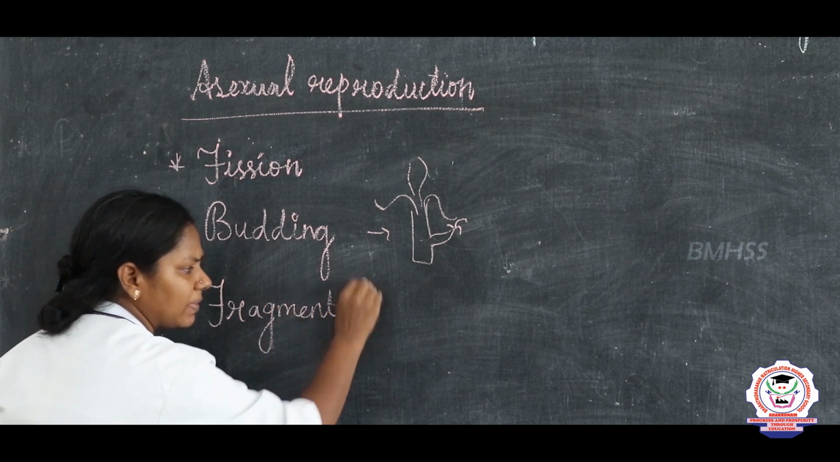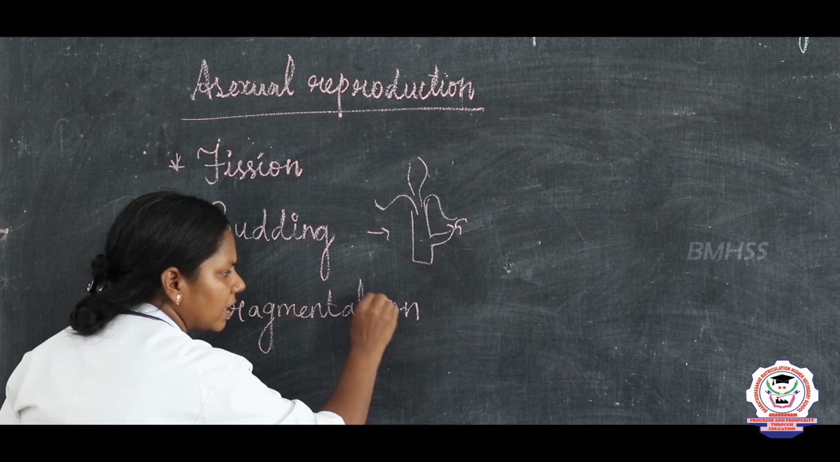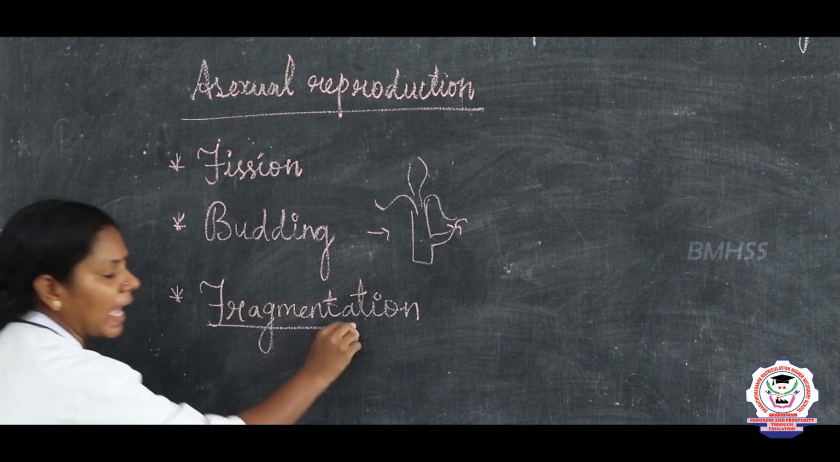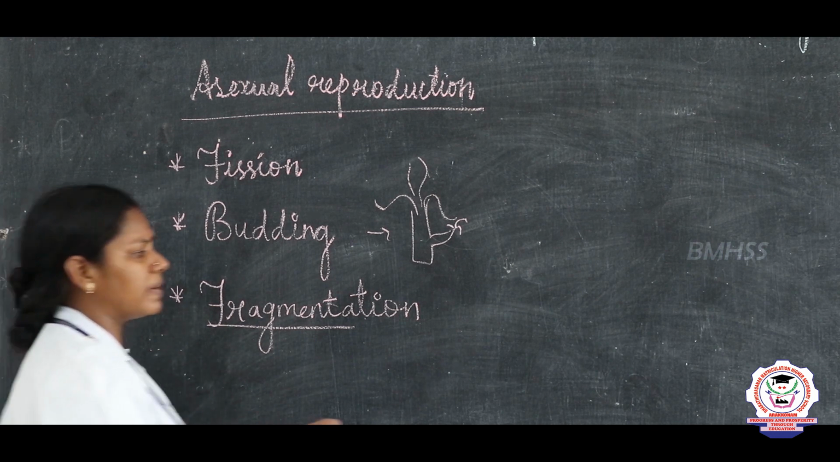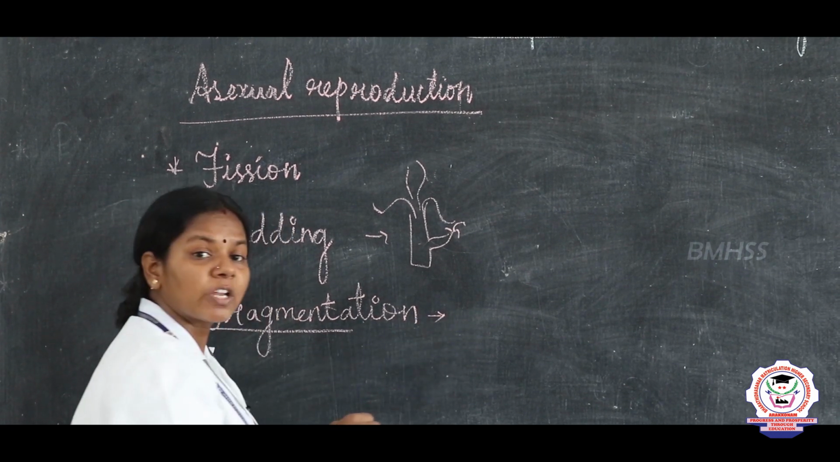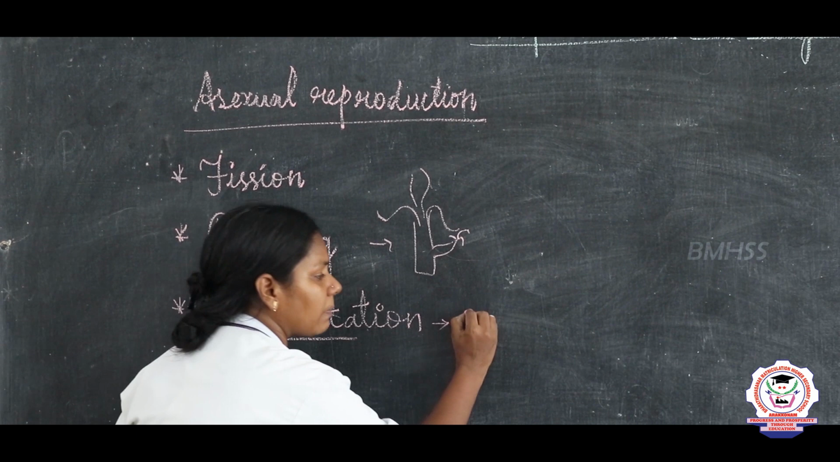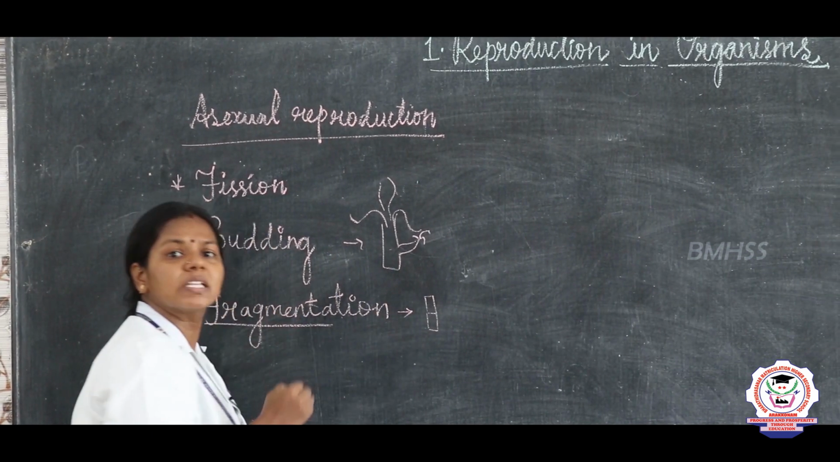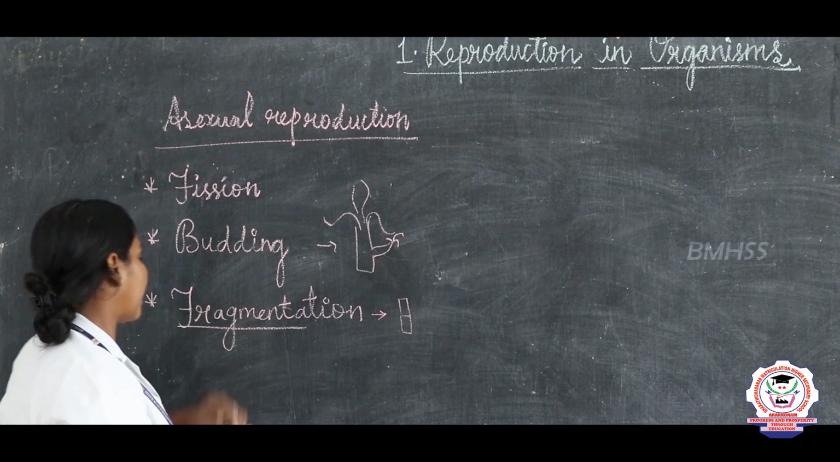Fragmentation. From the name itself it is clear. If an organism reproduces by means of producing fragments, the best example is a tapeworm. Do you all see the tapeworm, children? It will be in fragments like this. If it reproduces by means of producing the fragment, it is said to be fragmentation.